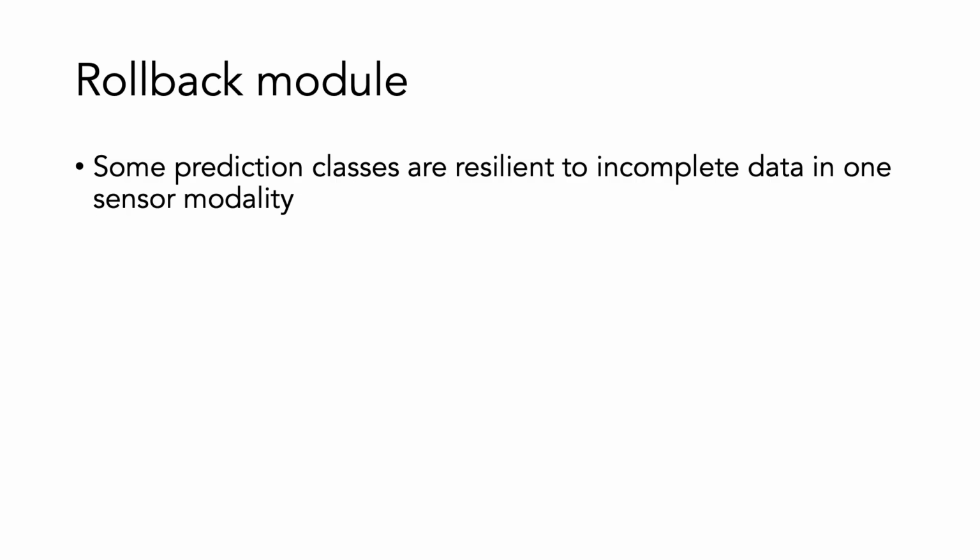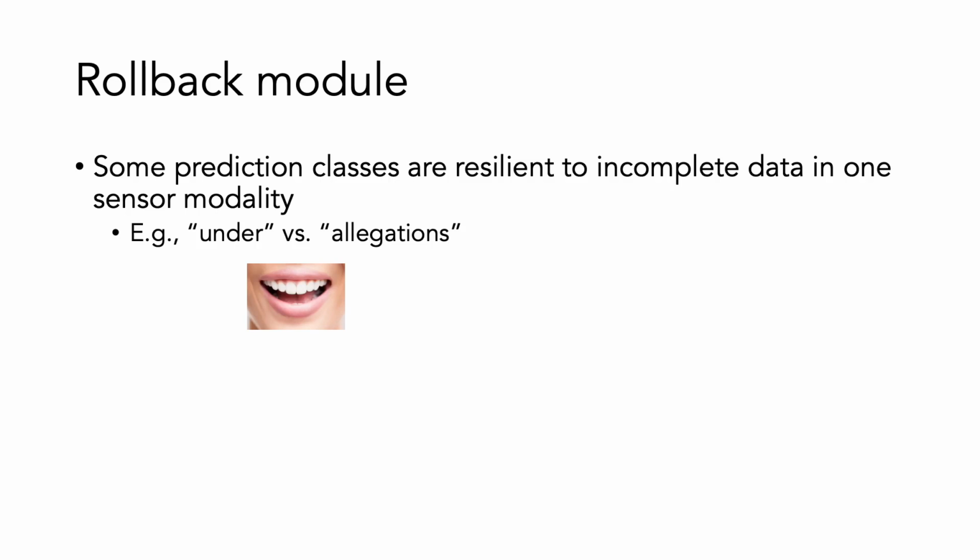We have described how the system computes speculative inference using incomplete data and how to align multiple data streams without using timestamps. But how can the speculative inference module ensure that its output is suitable for downstream processing, and when should it decide to roll back and wait for more data? Our design is inspired by a simple observation. Some prediction classes are resilient to incomplete data in one sensor modality, whereas others are more sensitive to incomplete data. For example, based on the complexity of lip movement, an audiovisual lip reading model can recognize the word under with less visual data than is required for the word allegations.